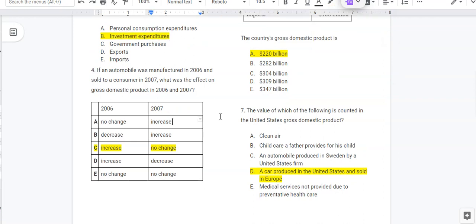All right, and that kind of brings us to number four. So if a car was manufactured in 2006, but it wasn't sold in 2006, we would count this car right here in the investment sector, because that car would sit in the company's inventory. So in 2006, GDP would increase. In 2007, when the car's actually sold, there would be no change, because we've already counted the car in 2006.